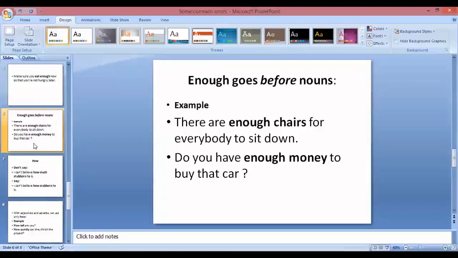Now let's discuss the examples of this rule. "There are enough chairs for everybody to sit down." The next example is "Do you have enough money to buy that car?" So first we have to put the word "enough" and then we will place the noun.